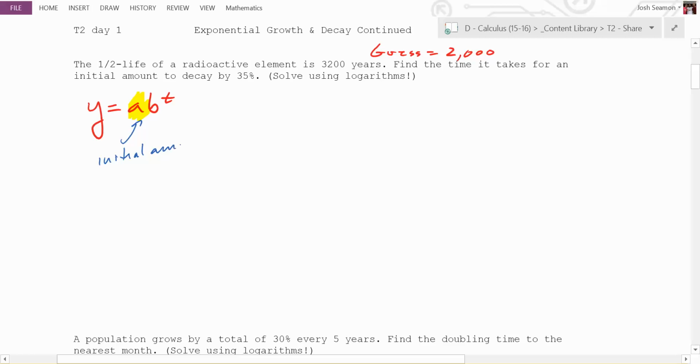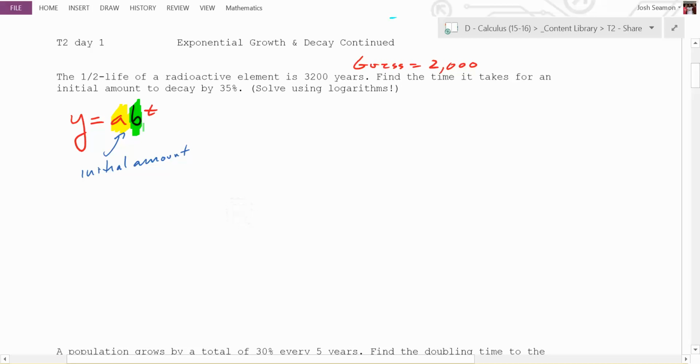What's B? Anybody want to guess what B is? Oh, come on, you can tell me what B is. It's the rate, the growth rate. And could the growth rate be negative? Yeah. We'll call it the rate. And what's t? The amount of periods of that time. That's a very good way of saying it. It's time, but it's the amount of periods of time. You have to be very careful about that because the units will matter. And y is just the output, like what the population is right now, or how much you have right now. So after a certain amount of time and a certain growth rate, starting at a certain amount, this is how much of the thing you have.